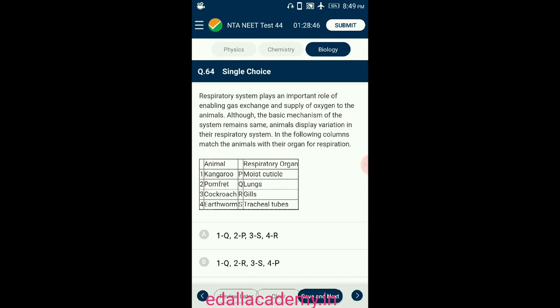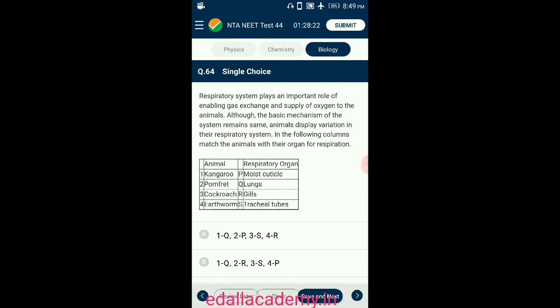The respiratory system is the organ system helping animals in breathing and gas exchange to utilize oxygen for the respiration process. Animals show variation in the way they obtain oxygen depending upon their complexity, habitat, among other factors. Kangaroo, the mammal